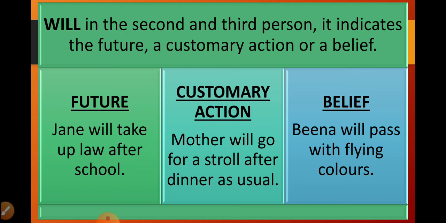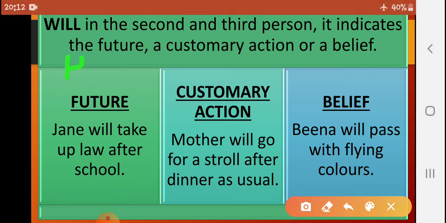Will in the second and third person indicates the future, a customary action or a belief. Third person is what? As I have told you, he, she, it, they. They are all third person pronouns. Clear? Will in the second and third person indicates the future, a customary action or a belief.